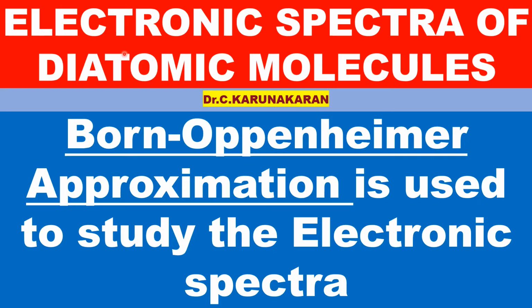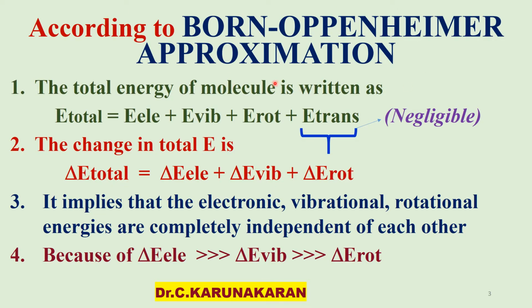Let us study here the electronic spectra of diatomic molecules. The Born-Oppenheimer approximation is very important and is used to study the electronic spectra of diatomic or polyatomic molecules. So what is the Born-Oppenheimer approximation? Using it, the electronic spectra of diatomic molecules can be studied.